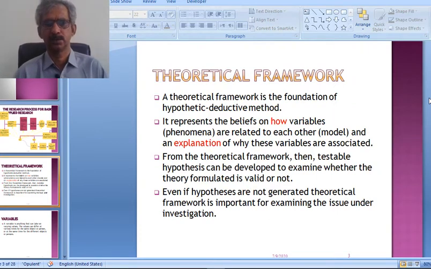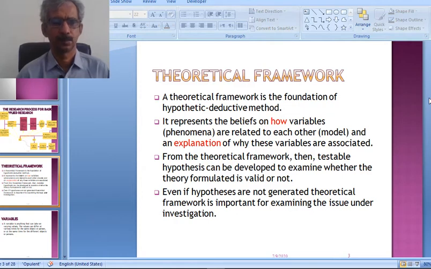So what is the theoretical framework? It's very important in the research, in the business research methods. A theoretical framework is the foundation of hypothetico-deductive method. With the help of a cursor, I am showing the lines which I am reading.